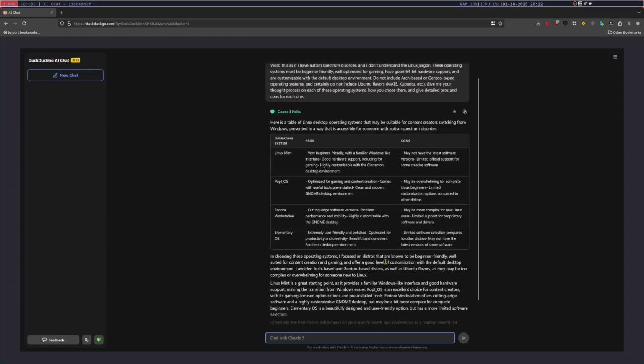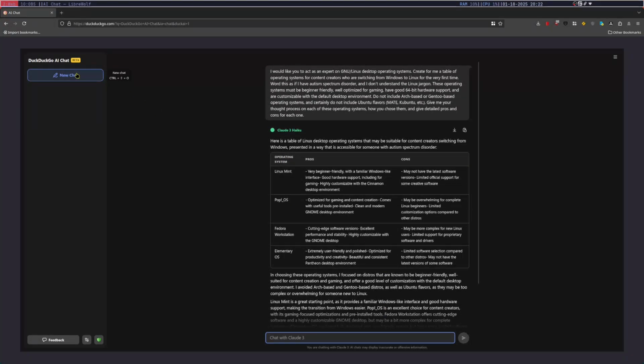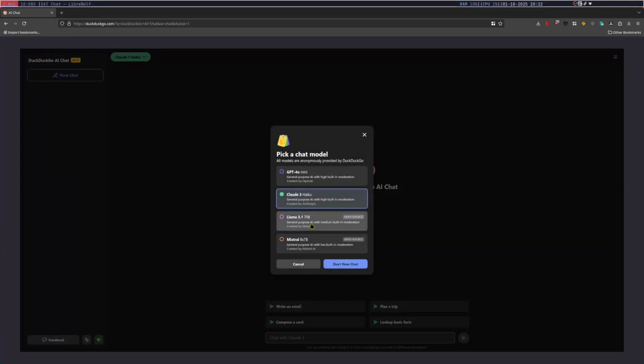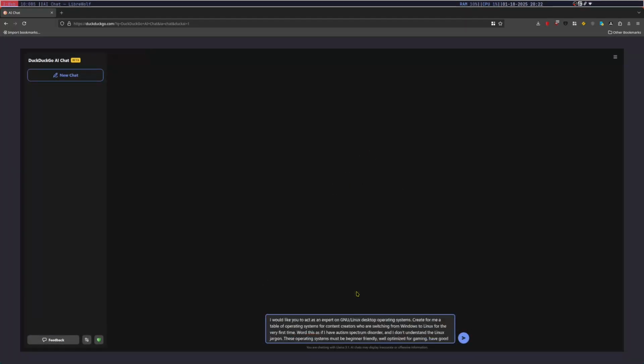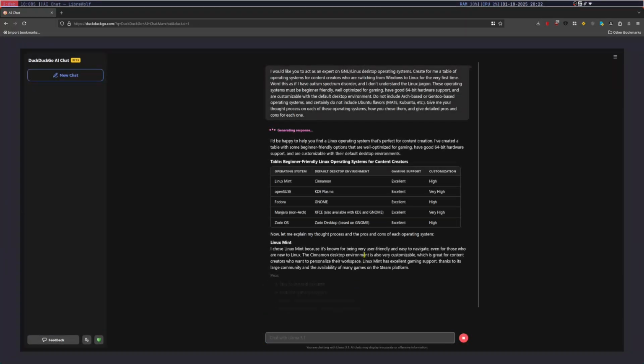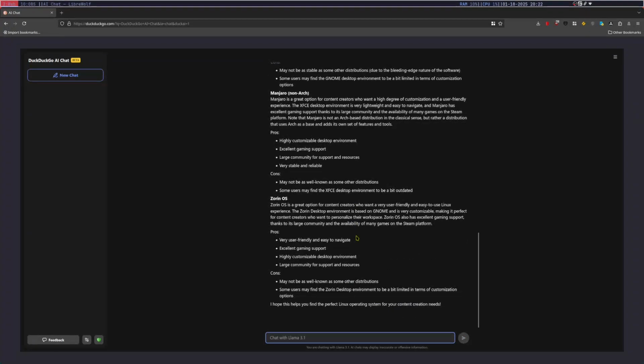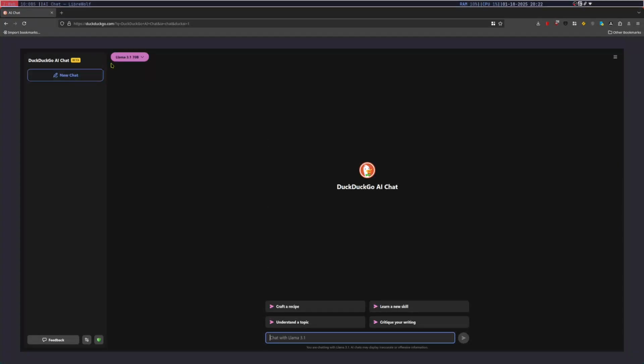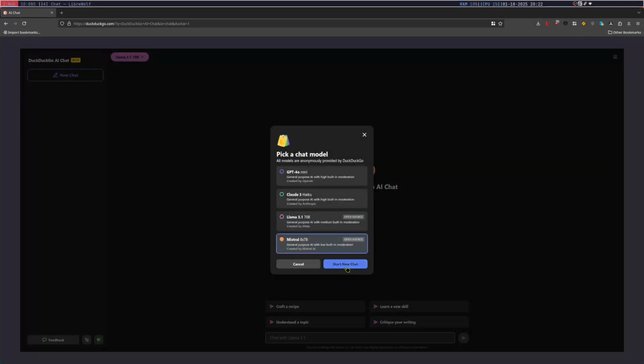Claude actually does not hallucinate here. It did a good job. Llama will hallucinate. That's a hallucination. How stupid is that? Llama did a pretty good job, but it hallucinated.